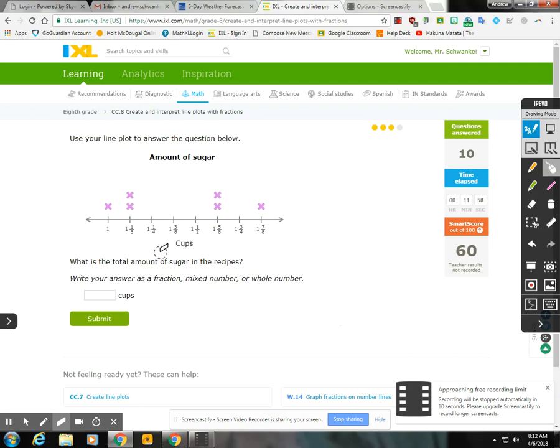All right. So in essence, you just have to add up all these. I'm running out of time. So you add them all up. 1 plus 1 and 1/8 plus all of them, and then you write your answer. So there you go. Hopefully that was a help.